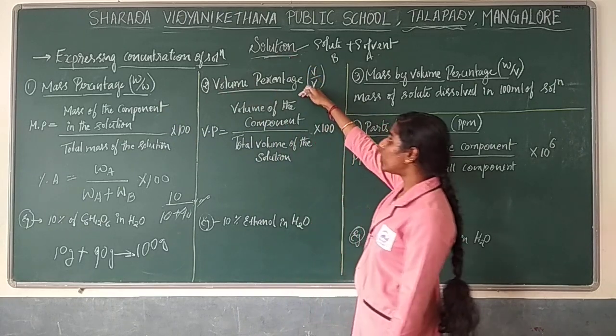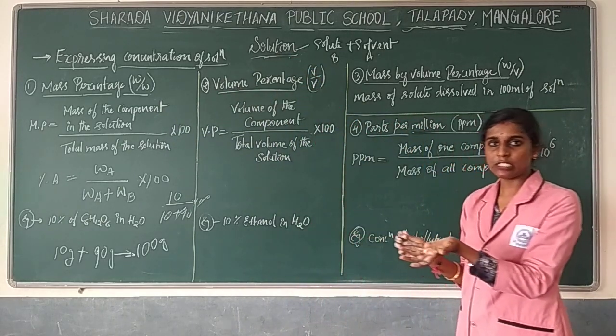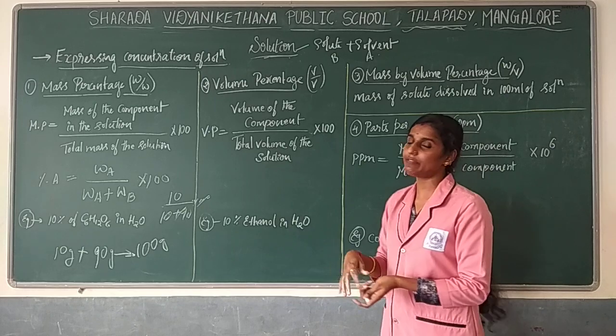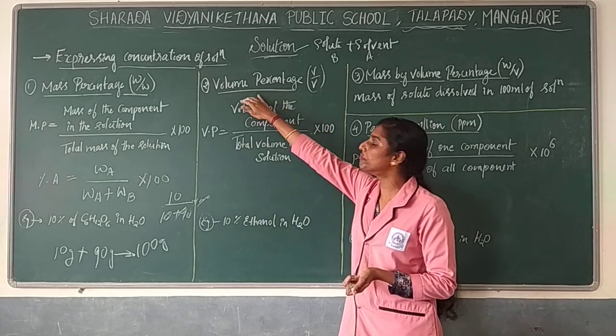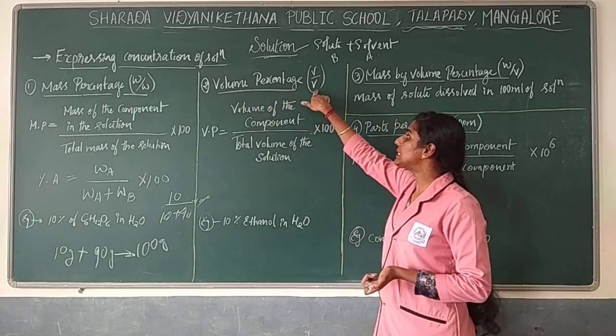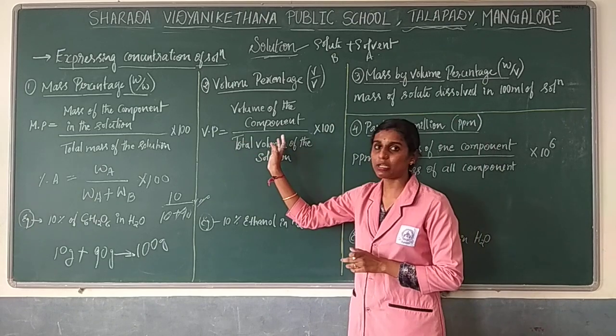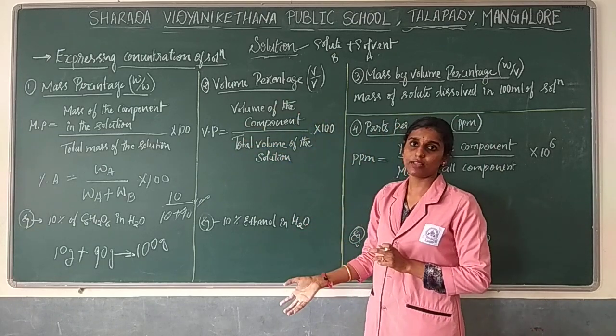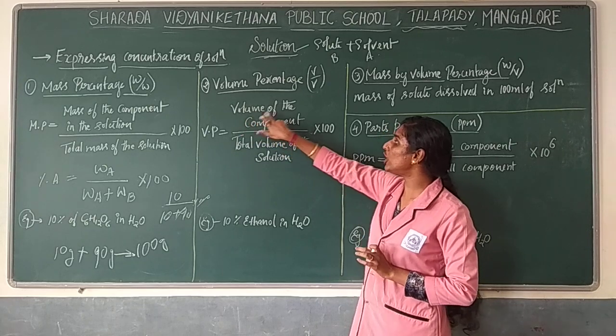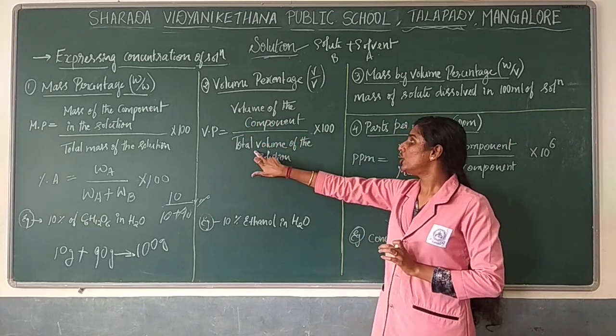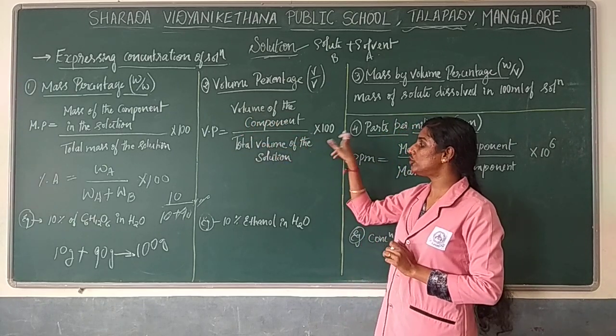Next we will go for volume percentage. If it is a liquid medium, then you are supposed to go with volume content. Volume percentage is the same formula, just represented in terms of volume. So it is volume of the component divided by total volume of the solution, into 100.